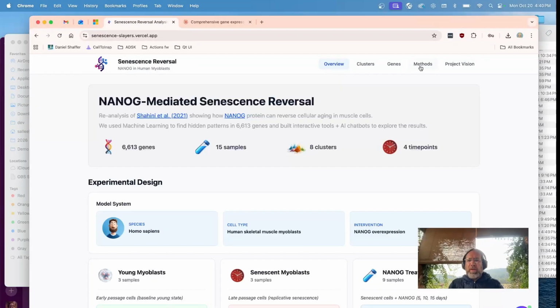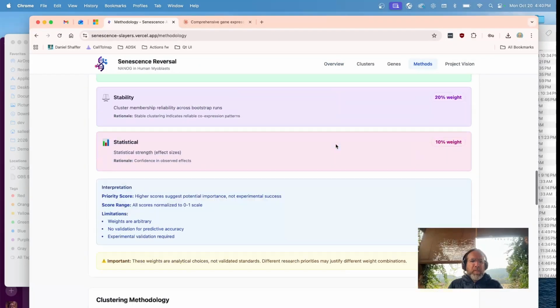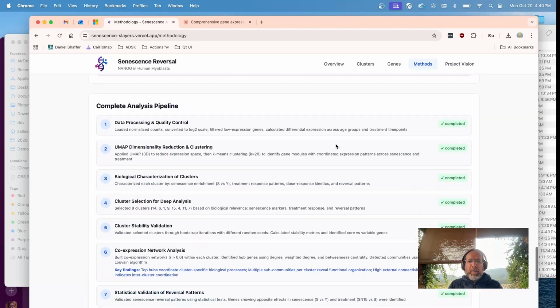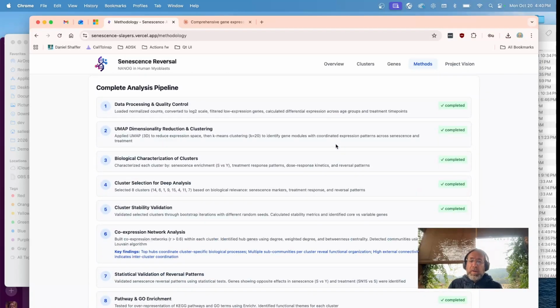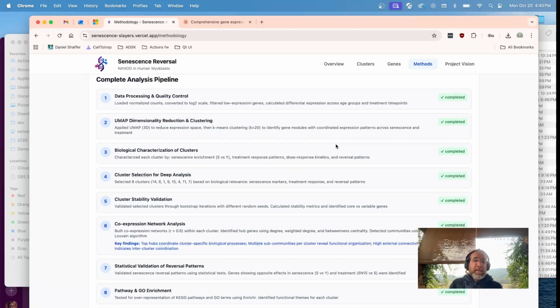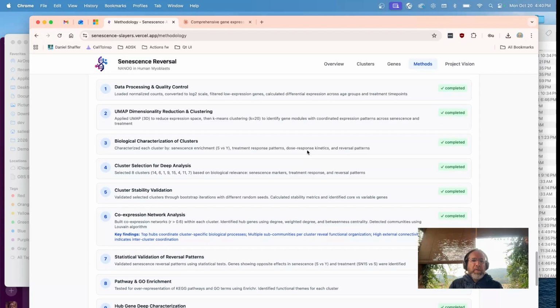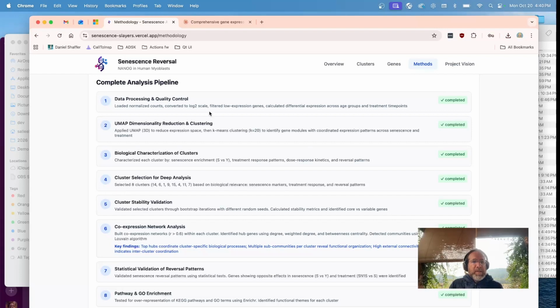If you go to the methodology page, there's a bit more information about the full analysis pipeline that we run. It was run across 3 datasets, so not all have the same steps. It's Python scripts, and the process is still somewhat manual to get it done for any dataset. It takes about 30 minutes to an hour to run for a new dataset that is similar to the ones tested. But some steps are really common.